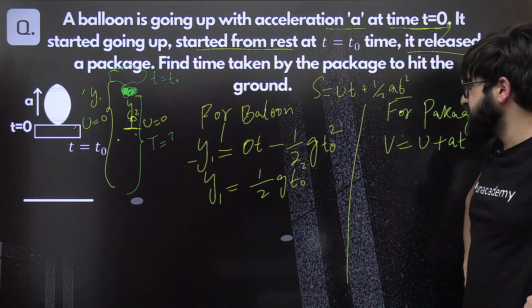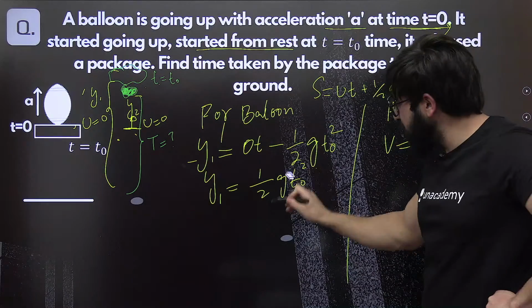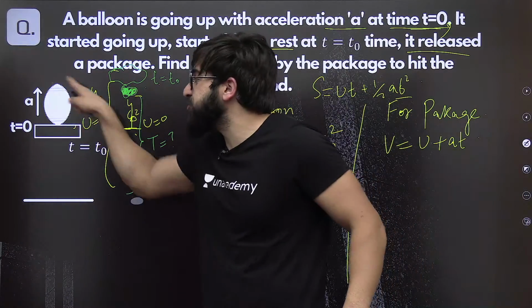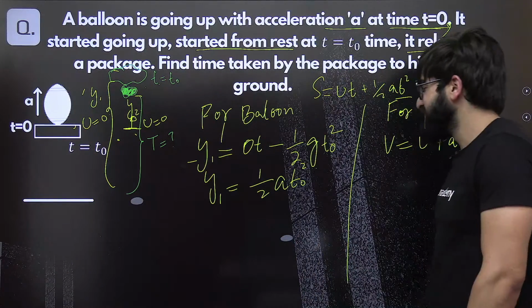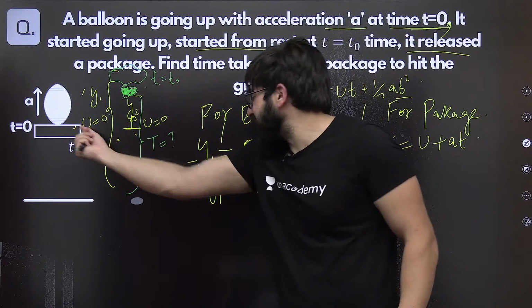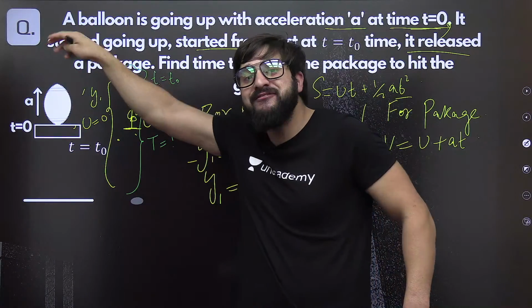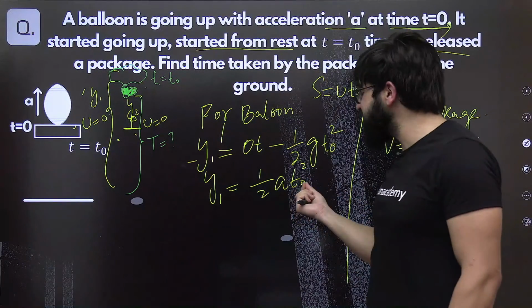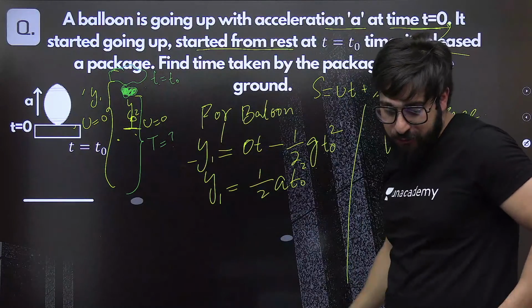Everything is clear. And one more important thing. This has to be acceleration A over here. Why does it have to be acceleration A? Because this is going with acceleration A in the upward direction. Fine. Started from rest, that's why initial velocity is 0. Acceleration A going in upward direction. And we say T naught is the time when it was about to release that.